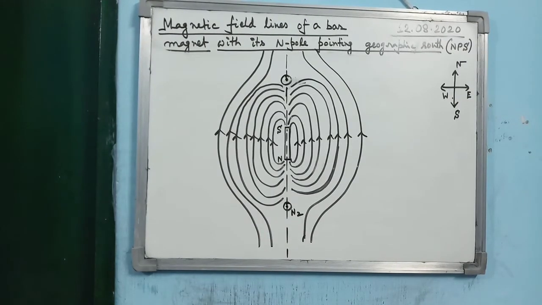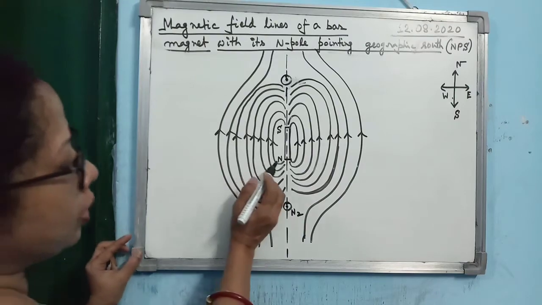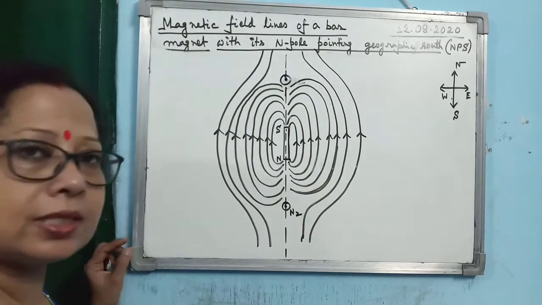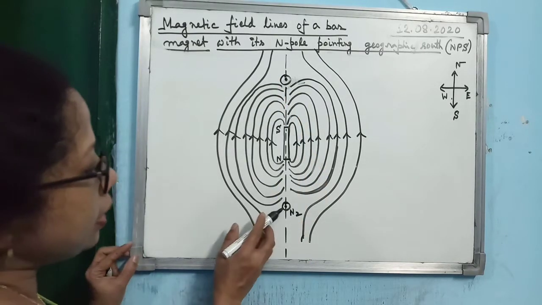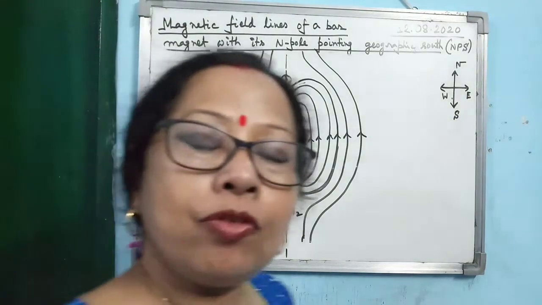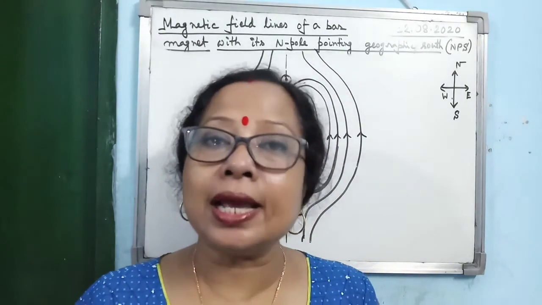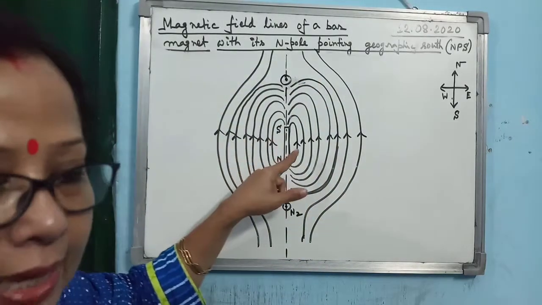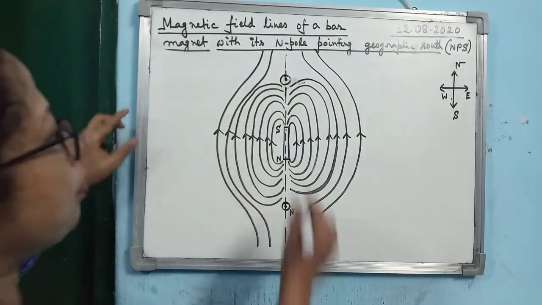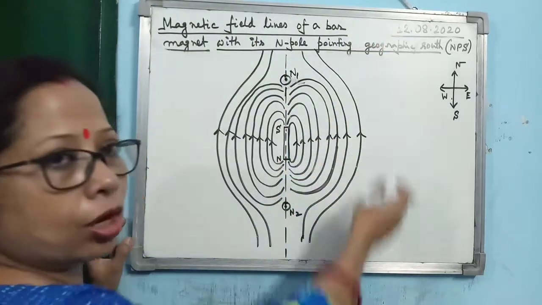Now if you plot the magnetic field lines of a bar magnet with its north pole pointing geographic south, look at it. This is the north pole. It is pointing towards the south. In that case, the first thing you have to observe is that neutral points are obtained on the axial line. For NPN, where were the neutral points? Neutral points were on the equatorial line, along the east-west direction. But for this case, when the north pole is pointing towards the geographic south, the neutral points lie on the axial line, along the north-south direction.